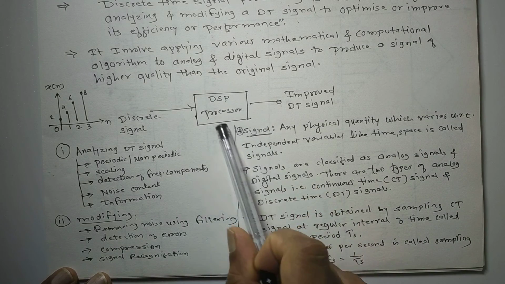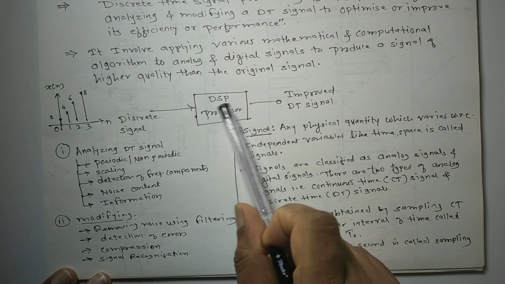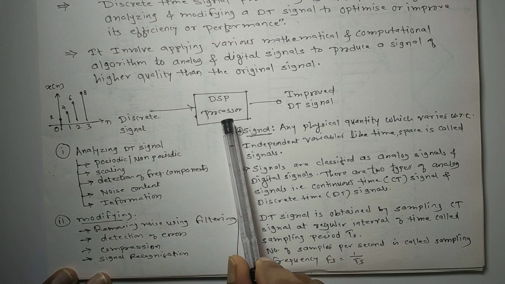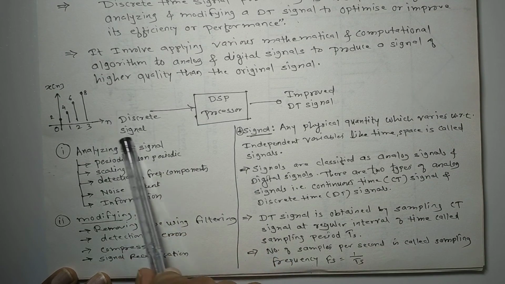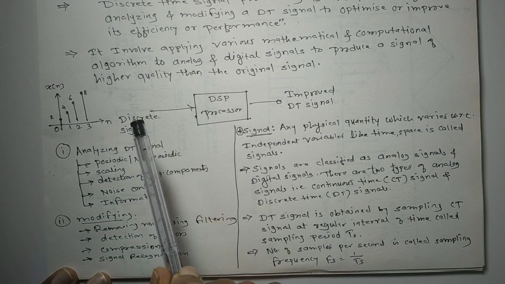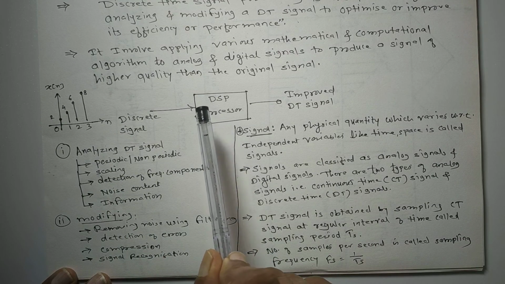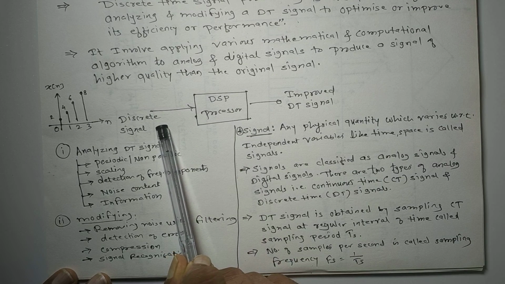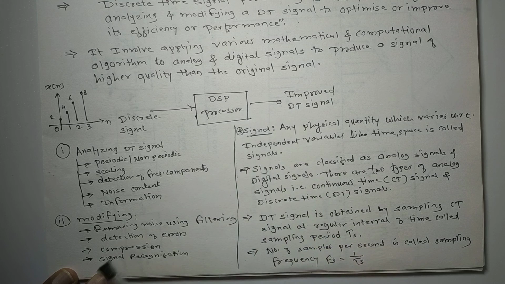Most probably it is the software part, an algorithm or a program which will be written in this DSP processor to perform the filtering action. So this DT signal is contaminated with noise, and that noise can be removed by using the filter. So if we apply the filter program on the DT signal, the noise will be removed and you get the improved DT signal like this.